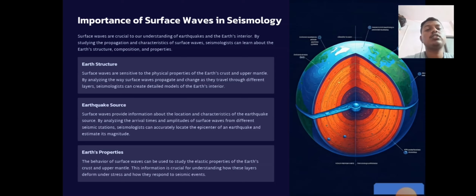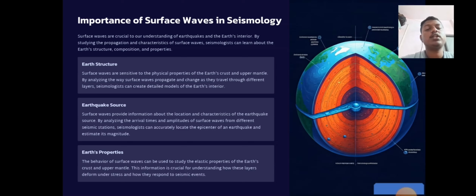Earth structure: surface waves are sensitive to the physical properties of the Earth's crust and upper mantle. By analyzing the way surface waves propagate and change as they travel through the different layers, seismologists can create detailed models of the Earth's interior. Earthquake source: surface waves provide information about the location and characteristics of the earthquake source. By analyzing the arrival times and amplitudes of surface waves from different seismic stations, seismologists can accurately locate the epicenter of an earthquake and estimate its magnitude.